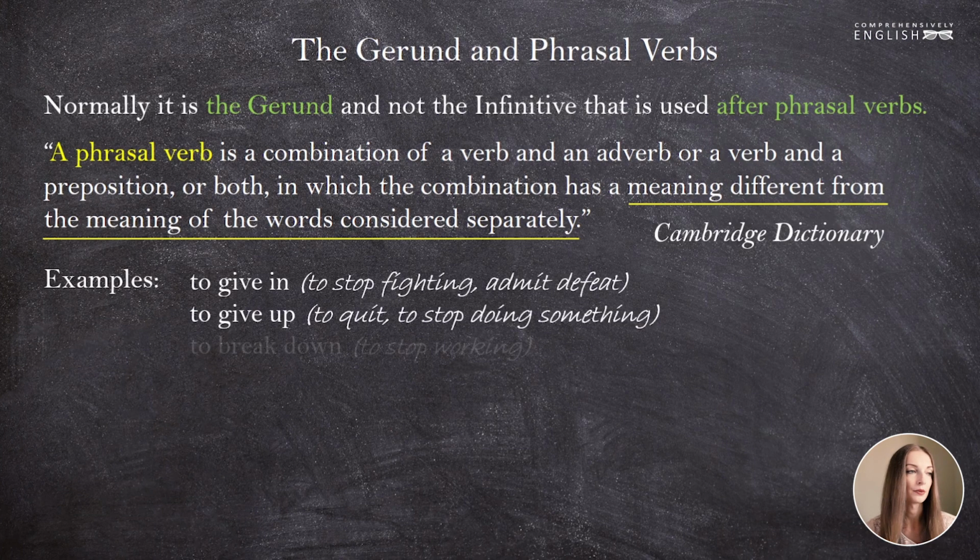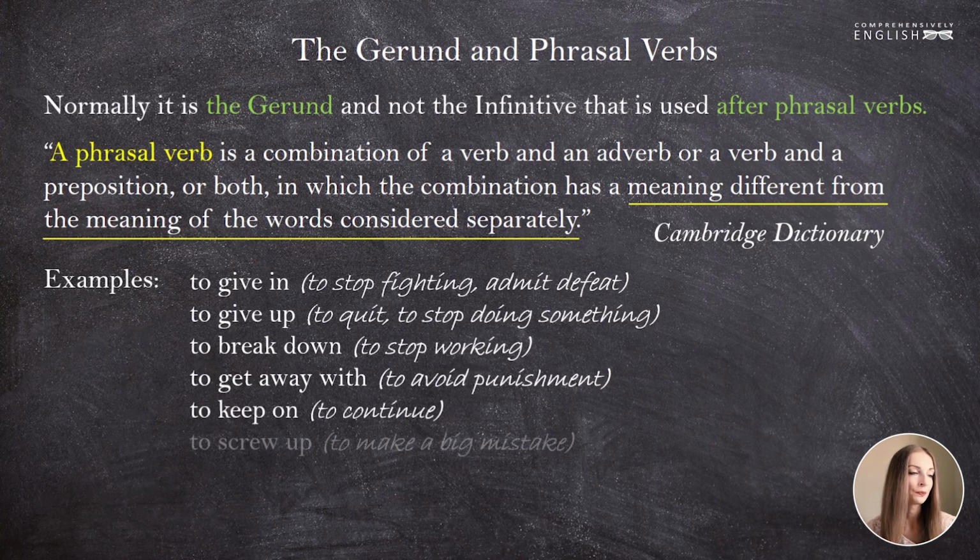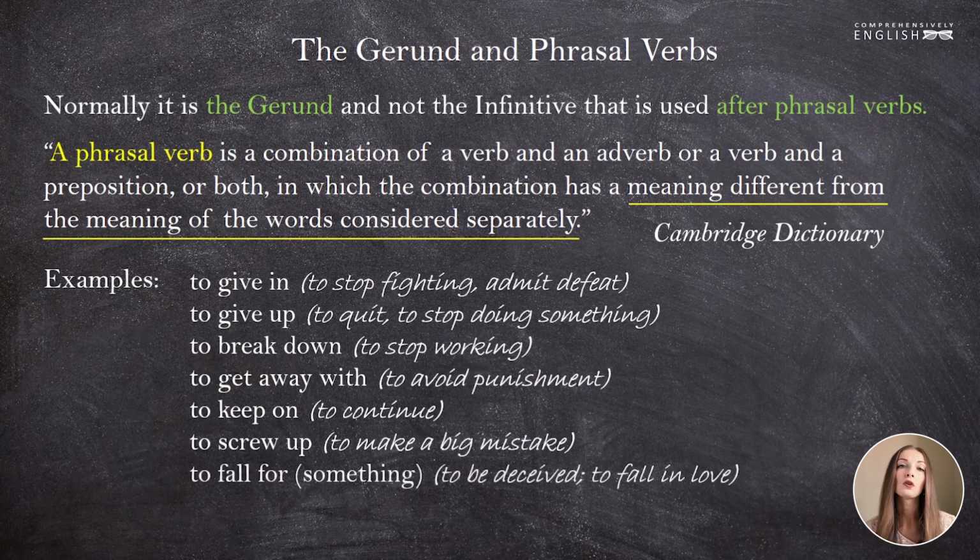More examples. To break down means to stop working. To get away with means to avoid punishment. To keep on means to continue. To screw up means to make a big mistake. To fall for something or somebody can mean to be deceived or to fall in love. To tell off means to reprimand, and so on and so forth.